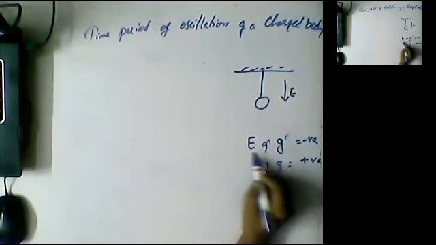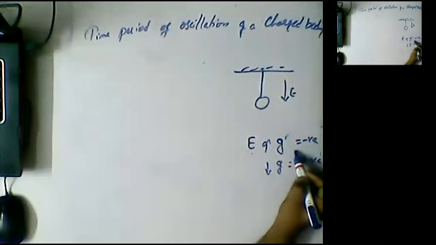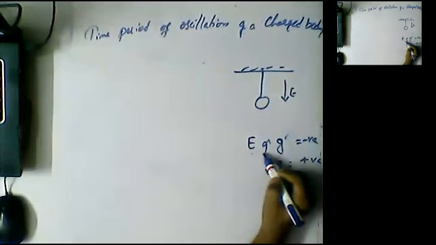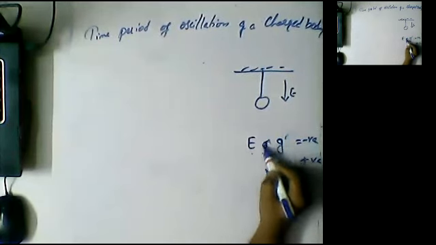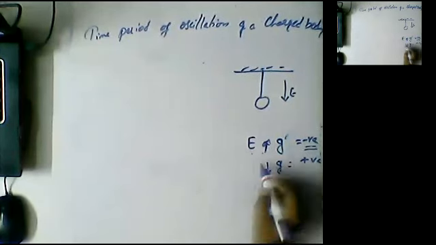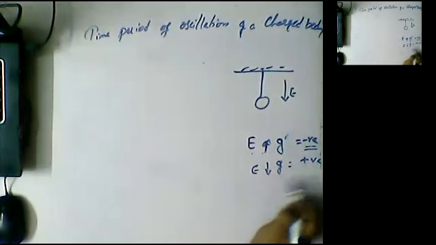Similarly, E also: direction of electric field towards up we will consider as negative, and towards down we will consider it as positive.